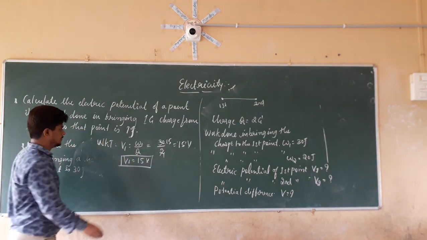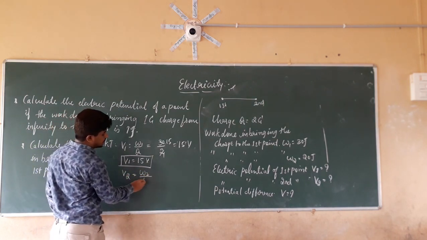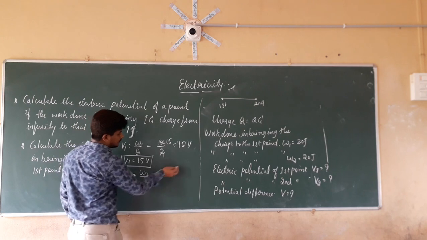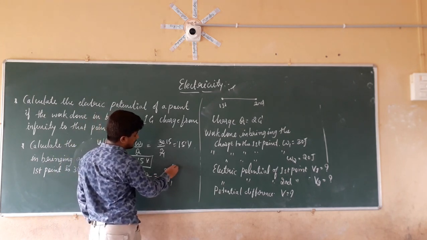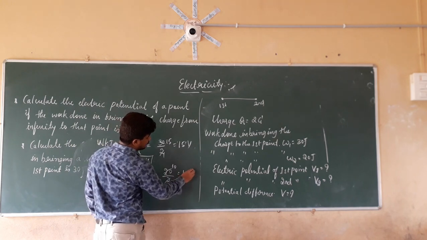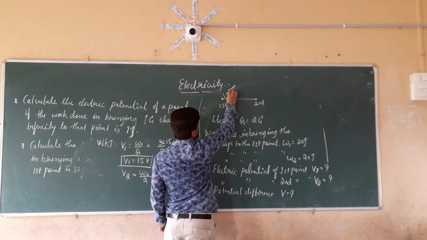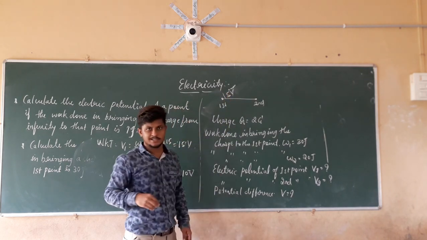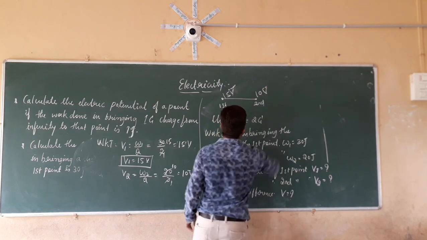In the same manner, V2 is equal to W2 divided by Q, which is 20 divided by 2. 2 tens are 20, so it is equal to 10 volts. So the first point has an electric potential of 15 volts, and the second point has an electric potential of 10 volts.